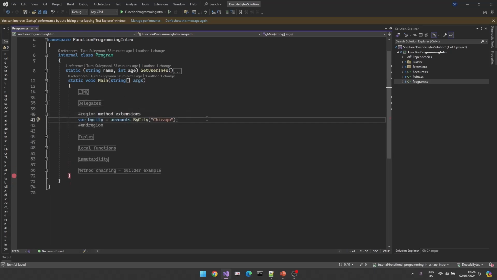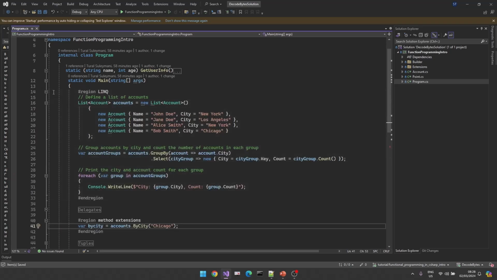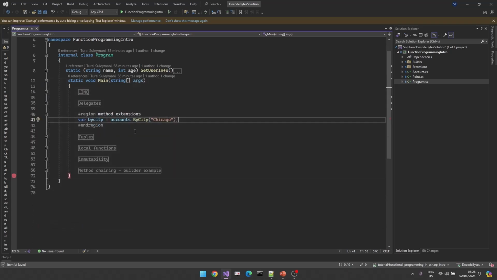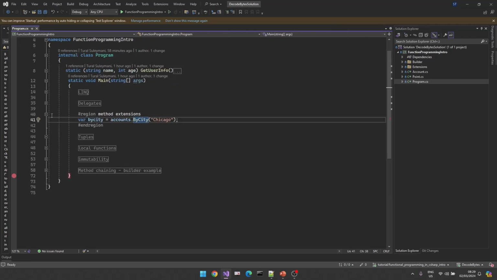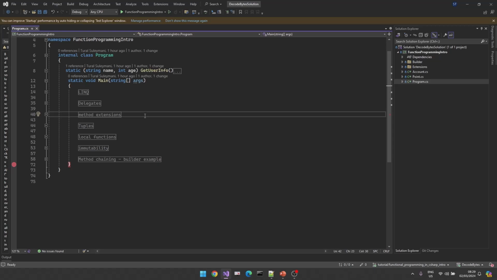We have method extensions. If you want to learn more about method extensions, we have a method extensions tutorial where I've covered everything related to method extensions. For example, I have a list of accounts here, and I want to have additional functionality that is not built-in, but from the project-based aspect, I have a ByCity method. This is my method extension. As you know, we build method extensions using static class and static method based implementation. This is our method extension that is based on the functional programming idea.